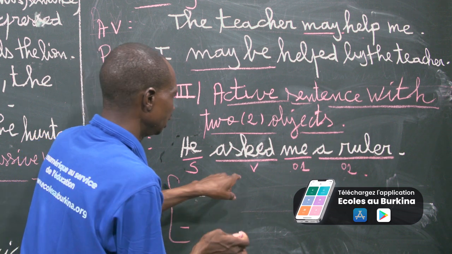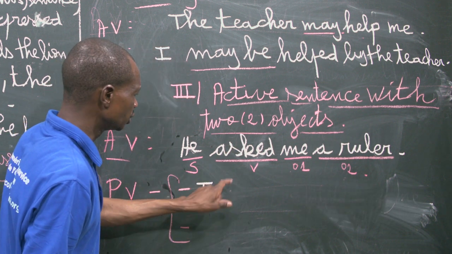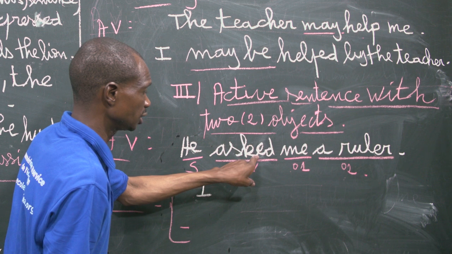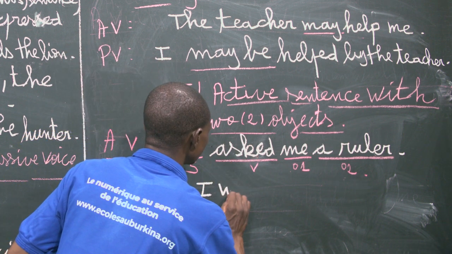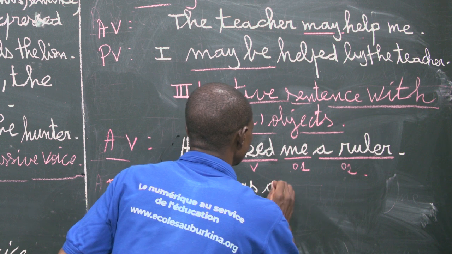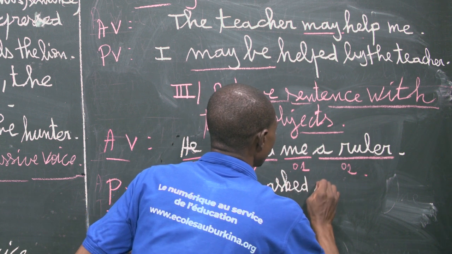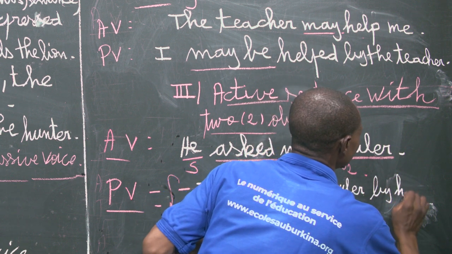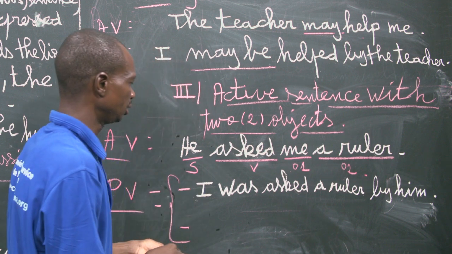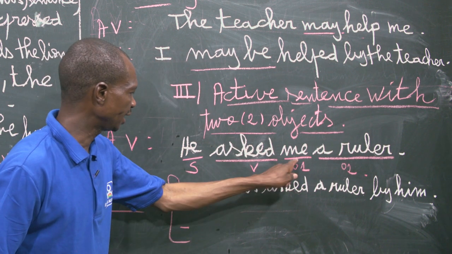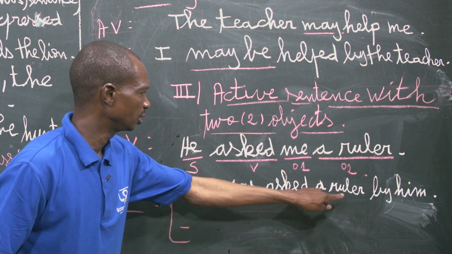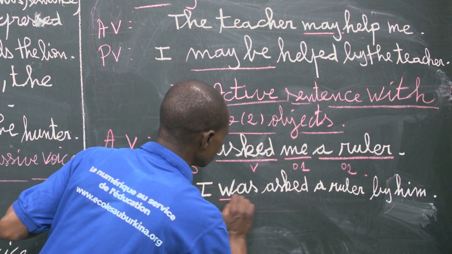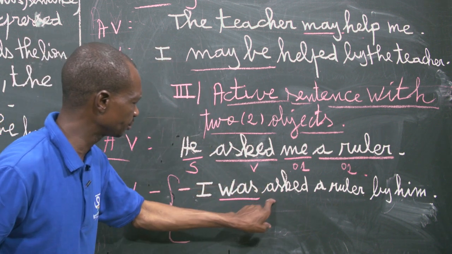The to be is conjugated into the tense of the active verb, here the simple past. Then I was asked a ruler by him. This is the first possibility. To be is conjugated into the simple past plus the past participle of the verb.